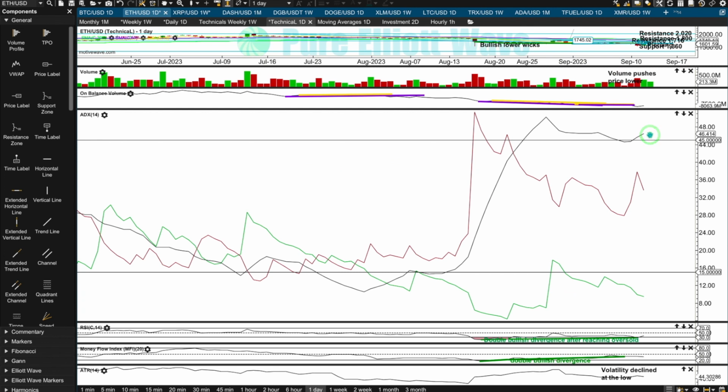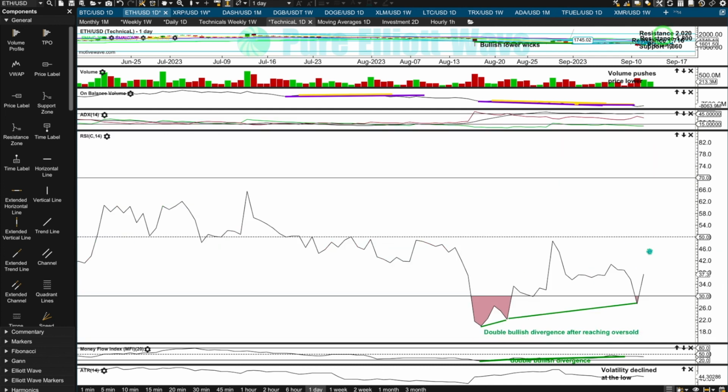ADX for Ethereum is telling us the downward trend is very extreme, so if it's not over at the low for September 11, it's going to be over much sooner rather than later. It's not actually that common for downward trends to reach this extreme for these bear markets. There is deeply oversold RSI and now double bullish divergence. So along with an extreme ADX and a bullish piercing pattern, that's good, decent technical evidence that that low is likely to remain intact.